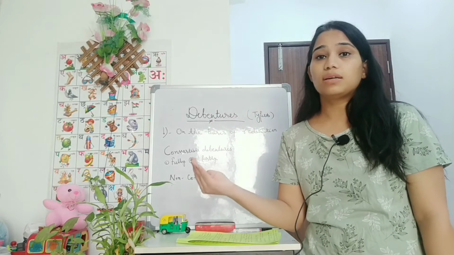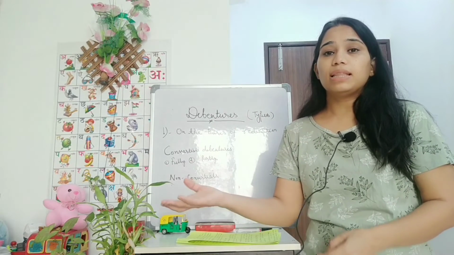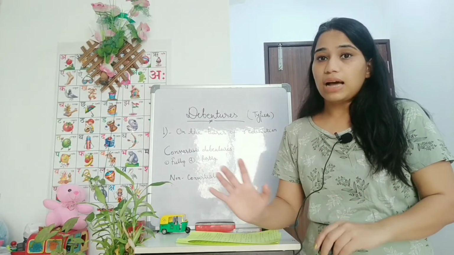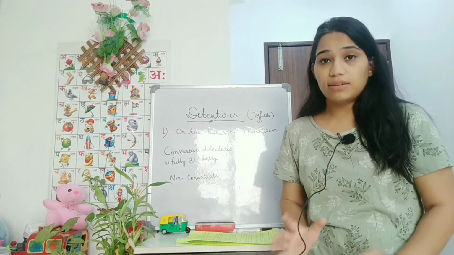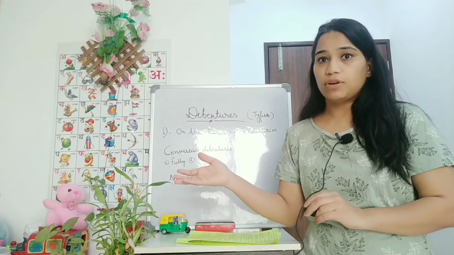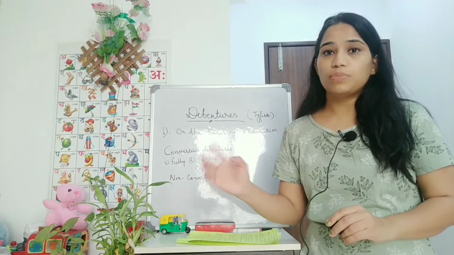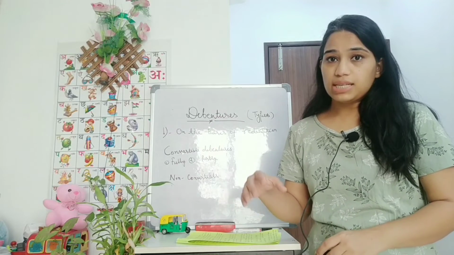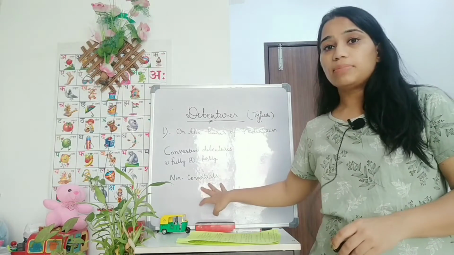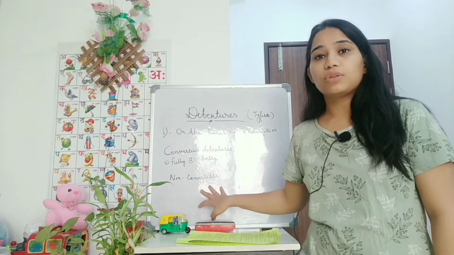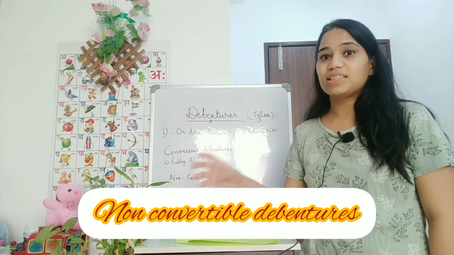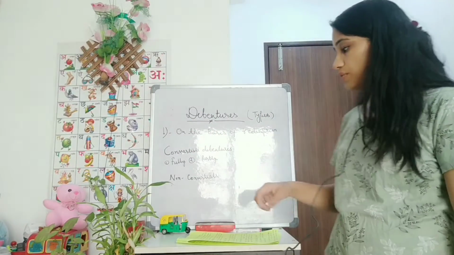So when the debentures are redeemed, the company maintains a reserve for those debentures, and we will pay your amount at the end of the specific period of time, and the rest of the amount is going to be converted into equity shares, again considering the share price of the company. Okay. And non-convertible debentures are those which are not convertible into equity shares, and they will remain debentures during the particular life of the debentures.